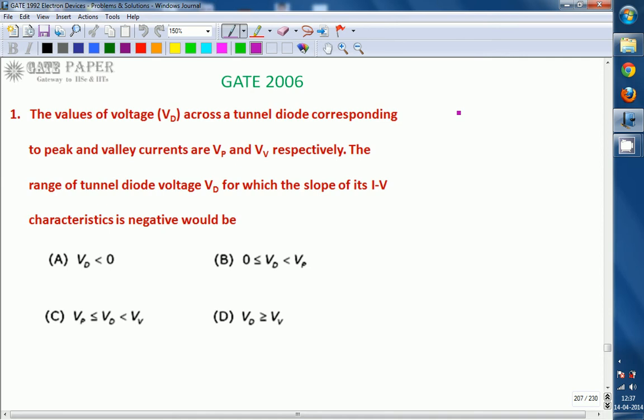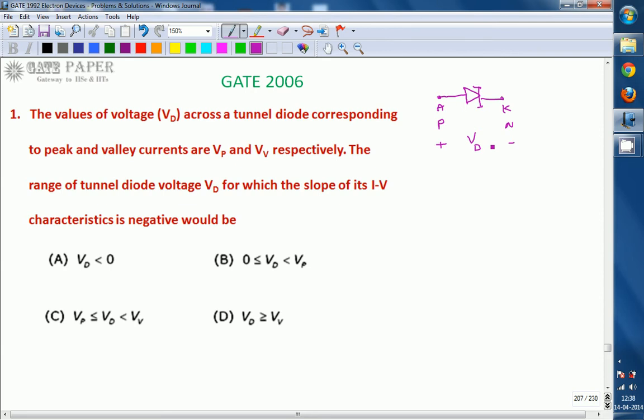Out of these four possibilities, over which range of voltages is the tunnel diode going to have the negative resistance characteristic? So we know the symbol of the tunnel diode. It looks like a T, and this is the anode and this is the cathode. That is the P side and the N side. The voltage across this is Vd, the tunnel diode voltage. The P side is positive with respect to the N side.